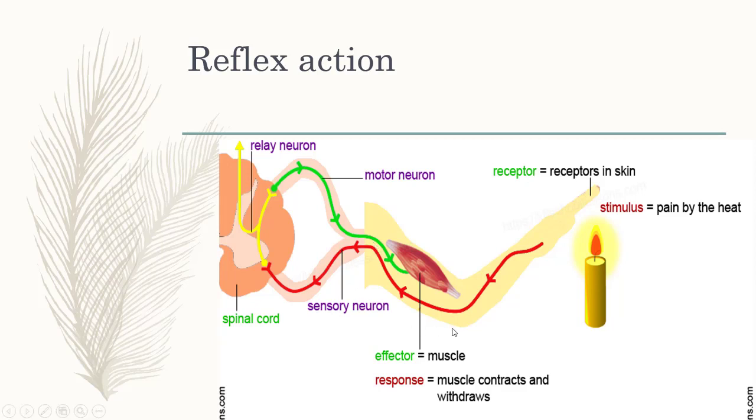Actually, students, the receptors of a pain or a temperature are present on the skin of a hand. As you can see, when a hand touches the hot object, these receptors detect the stimulus and nerve impulse is generated. The sensory neurons carry this nerve impulse from receptor to the central nervous system or a spinal cord. In this way, the central nervous system or a spinal cord coordinates it.